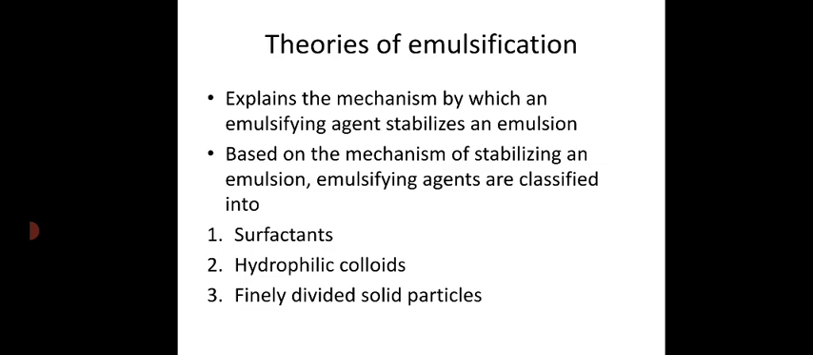And the system becoming stable means it is undergoing phase separation. The oil, which has a lower density than water, will remain on top, and the water phase, which has a higher density than oil, will remain at the bottom. This is what happens in an emulsion if you do not add an emulsifying agent. So we add either surfactants, hydrophilic colloids, or finely divided solid particles in order to make the emulsion stable. Let's see one by one how they act upon addition in an emulsion.